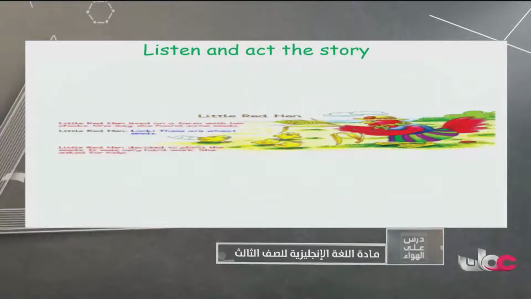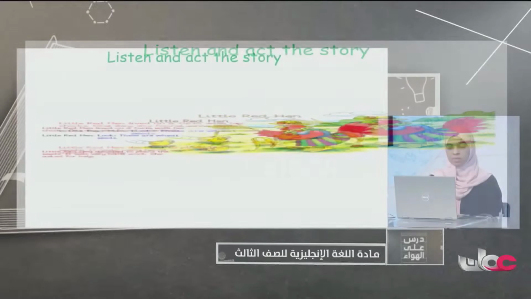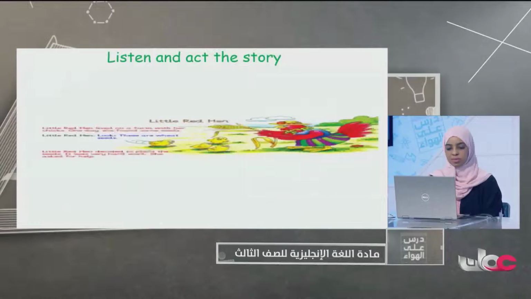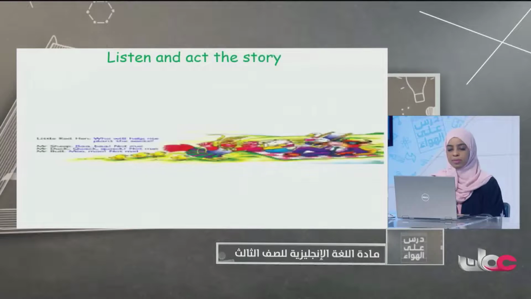Little Red Hen lived on a farm with her chicks. One day she found some seeds. Look! These are wheat seeds. Little Red Hen decided to plant the seeds. It was very hard work. She asked for help. Who will help me plant the seeds? Baa, baa, not me.